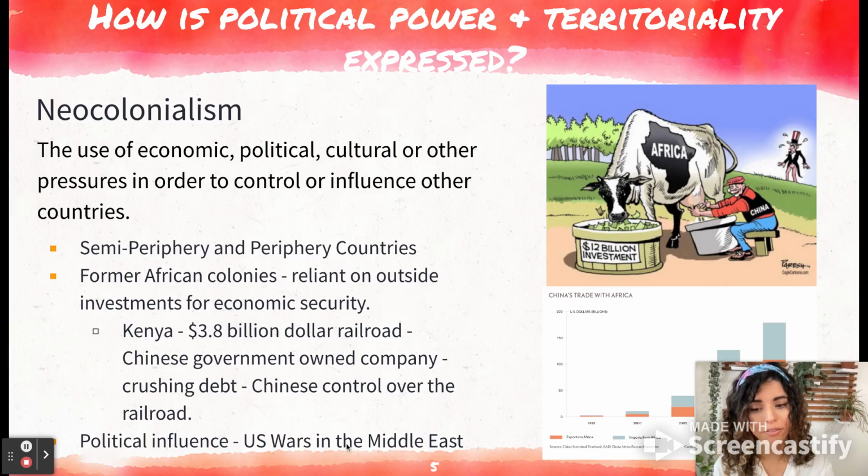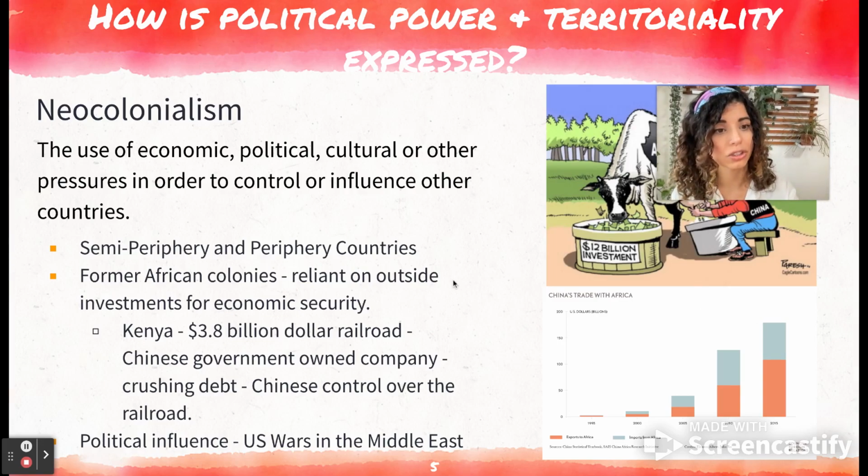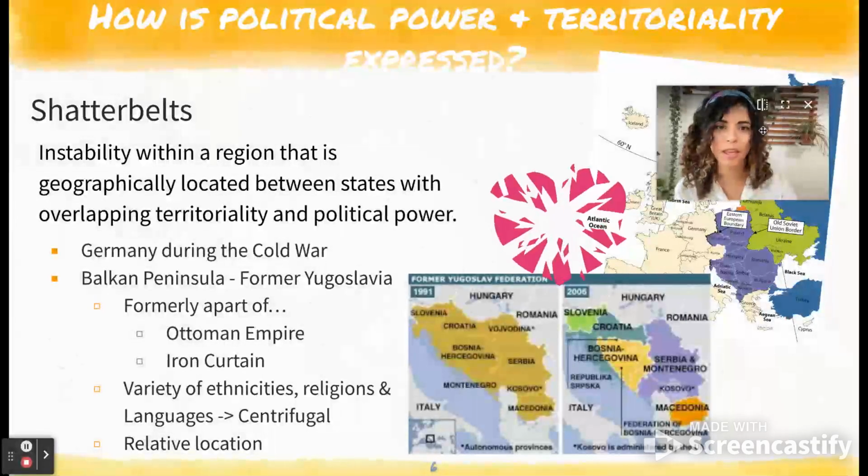There's also political influence. So for instance, the US wars in the Middle East, being able to influence that area, being able to also bring in other people, other countries to get involved as well. And then this graphic here, you all can pause the video and take a little bit of a closer look. But this is representing China's trade with Africa here.